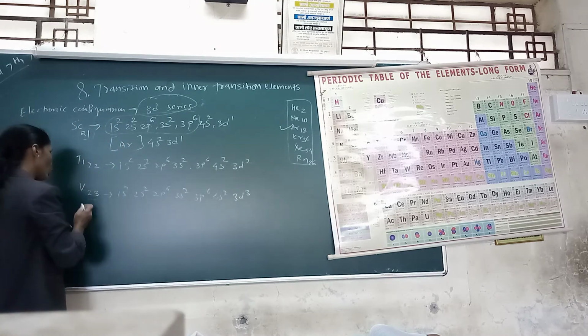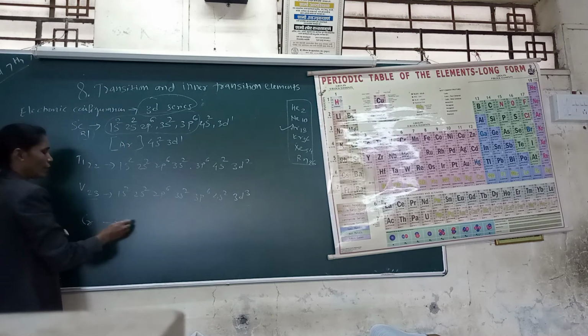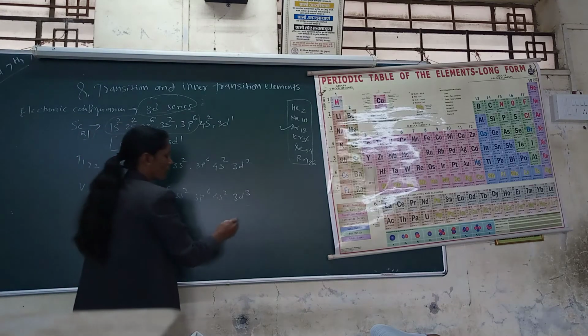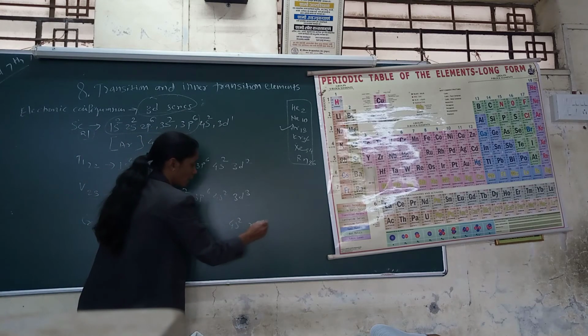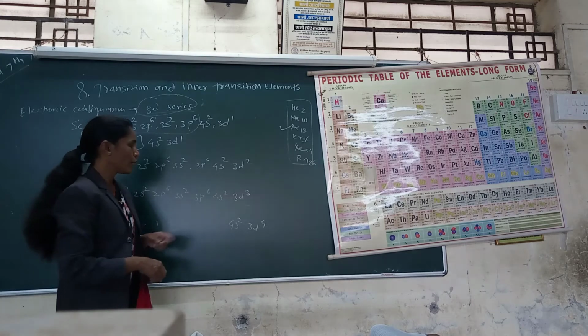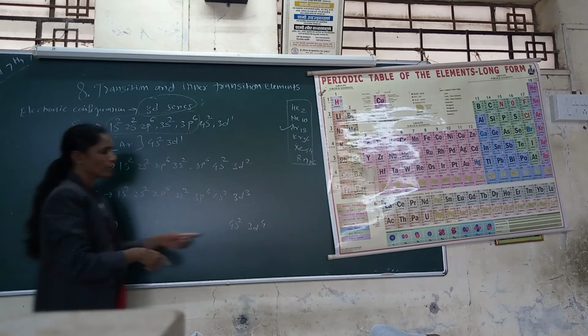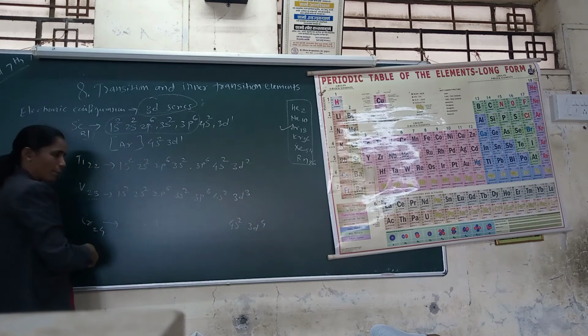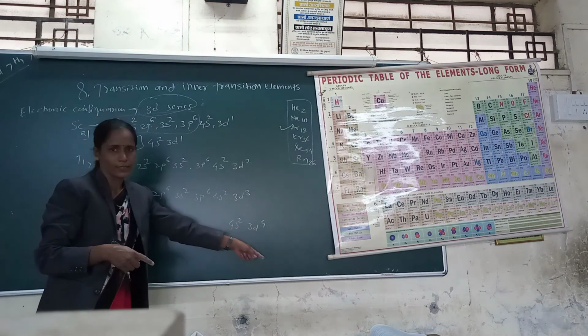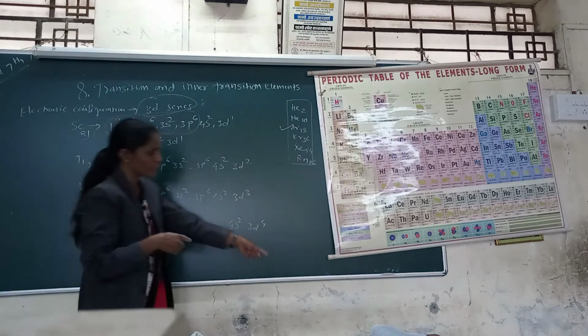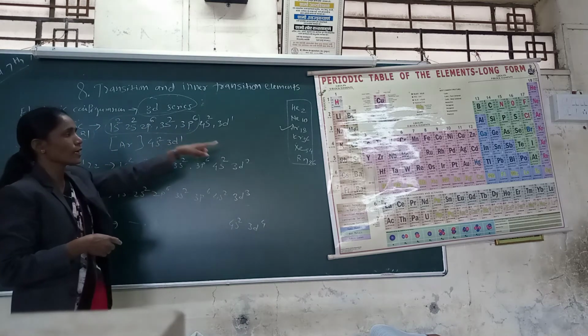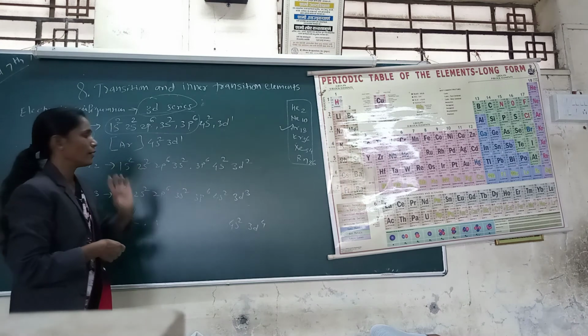Then chromium has the same combination, 4s2, 3d4. Atomic number 25 has 3d5, 26 has 3d6, 27 has 3d7, and continuing to zinc, 3d10.